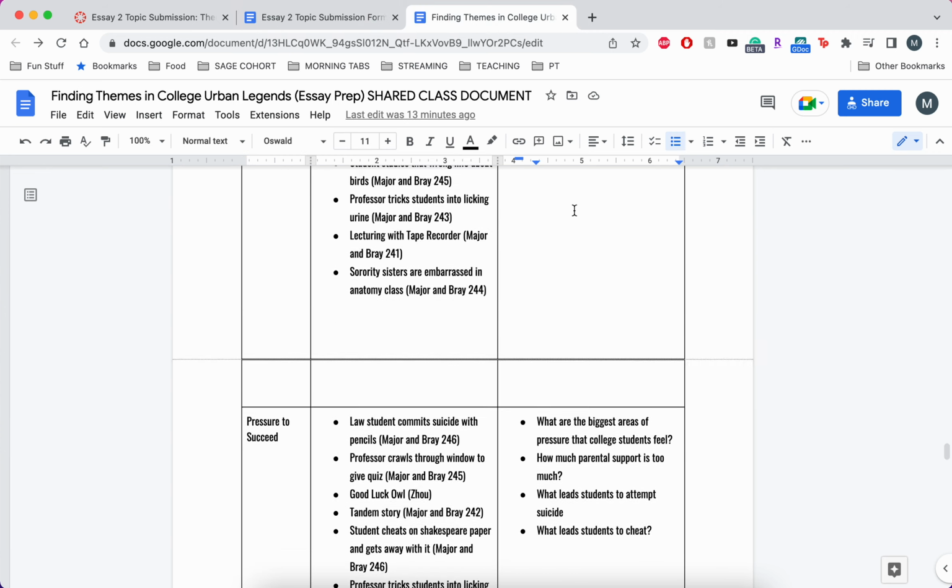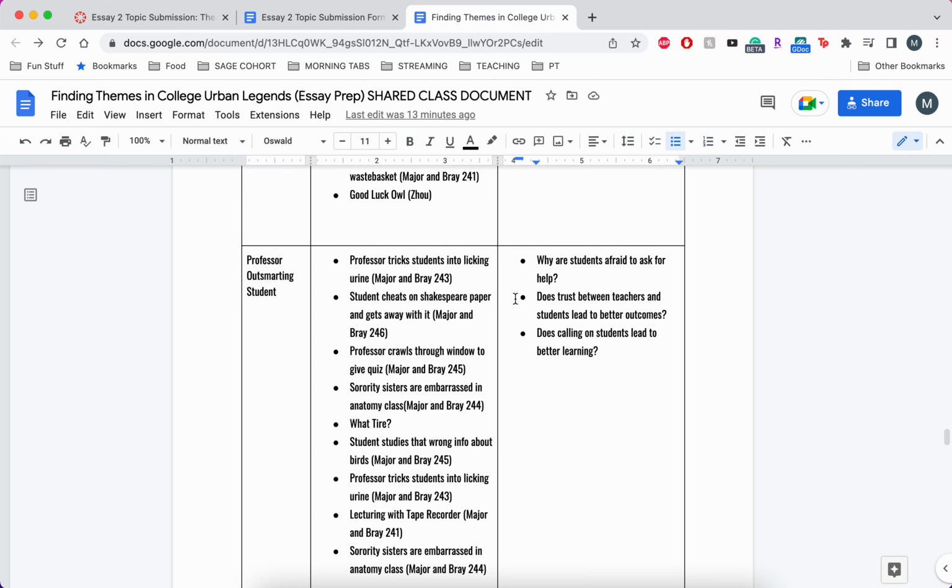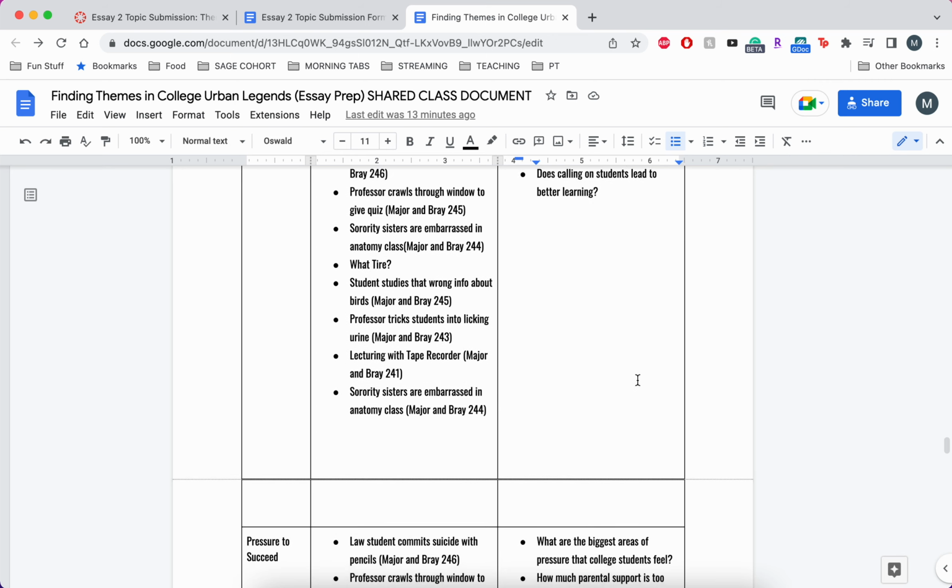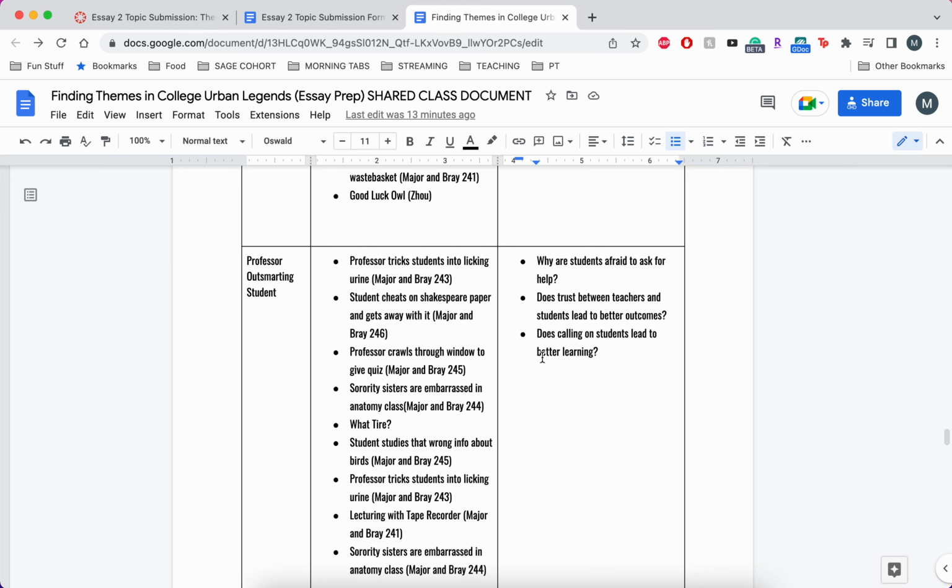You also are allowed to come up with an alternative research topic. These are really just starting points, but please keep in mind that we want to avoid any topics that are not going to be able to be proven either way with scientific evidence.